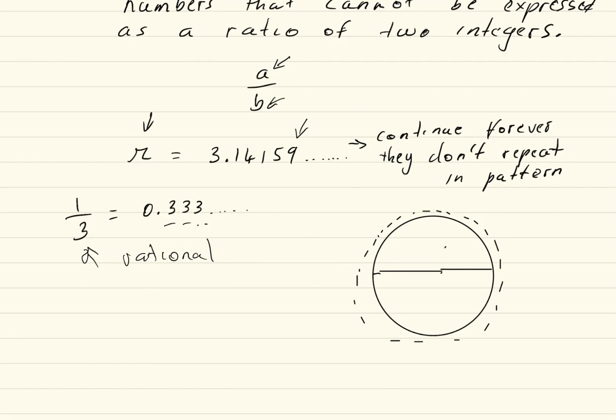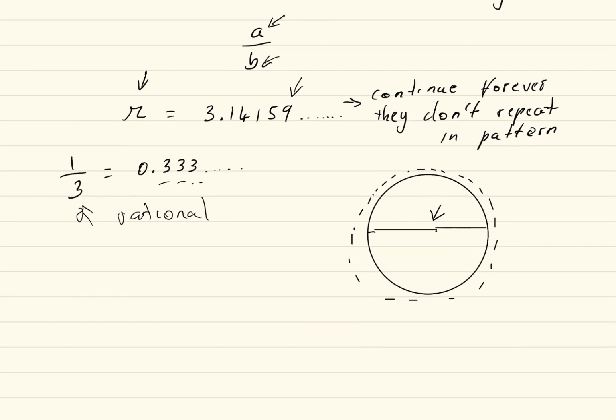So remember, this is the diameter. So for some reason, this number continues. It is considered pi, 3.14 times the diameter, and the decimal place continues forever, and it does not have a repeating pattern.